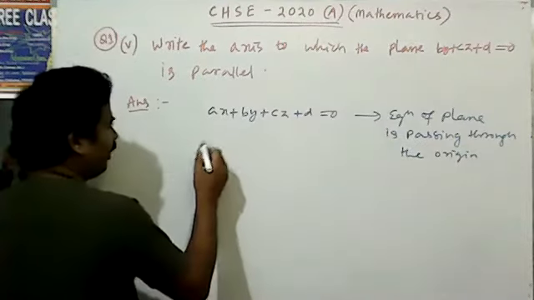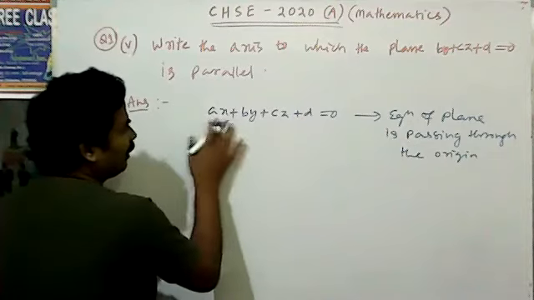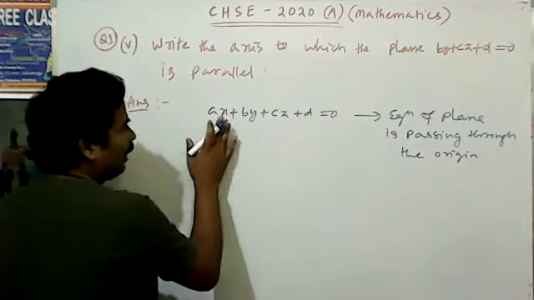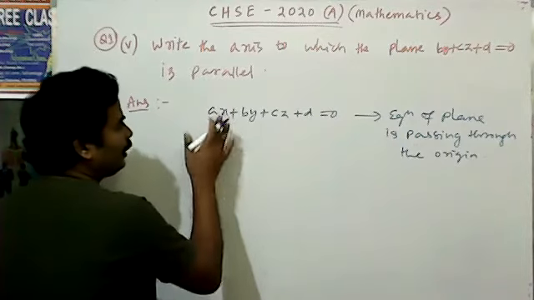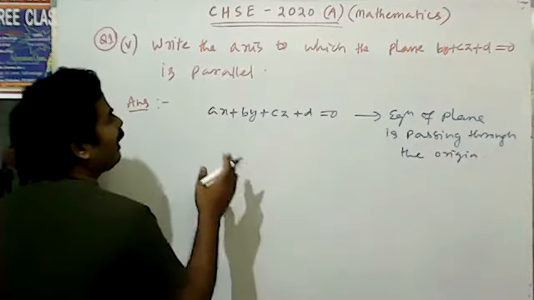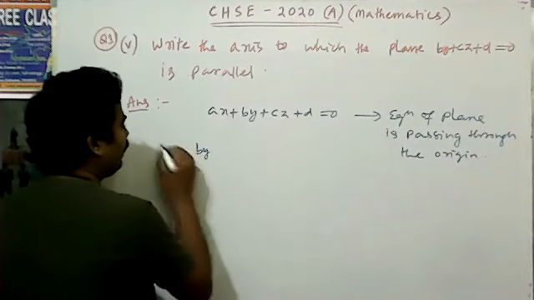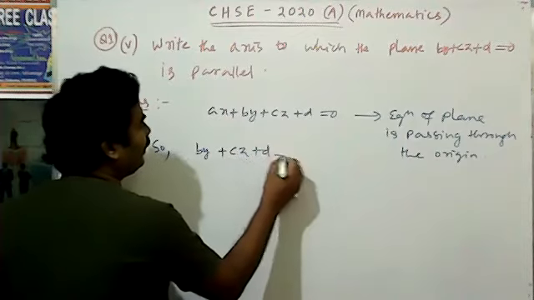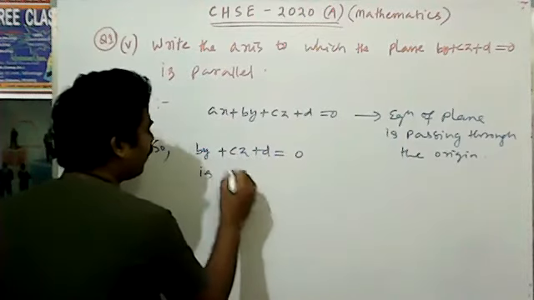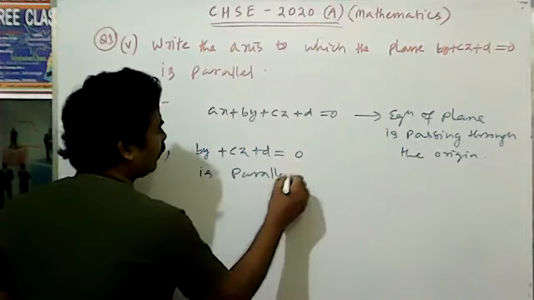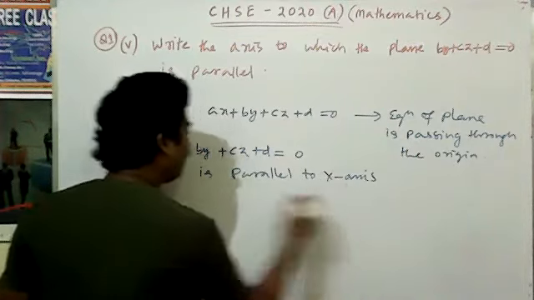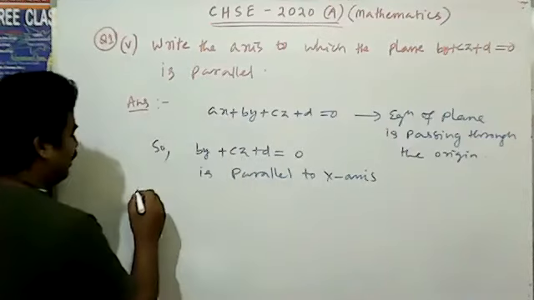But here x is not there, which means a is equal to 0, so it is parallel to the x-axis. So by plus cz plus d equals 0 is parallel to the x-axis.